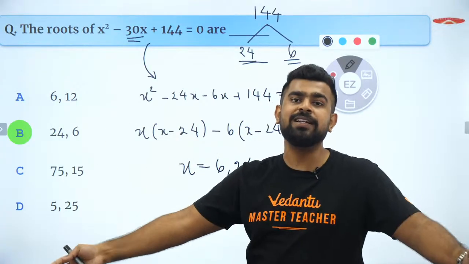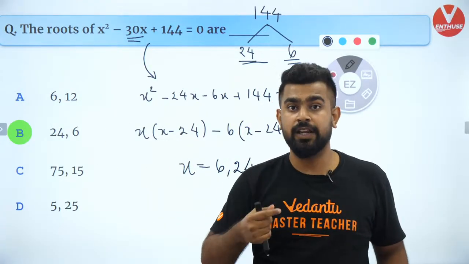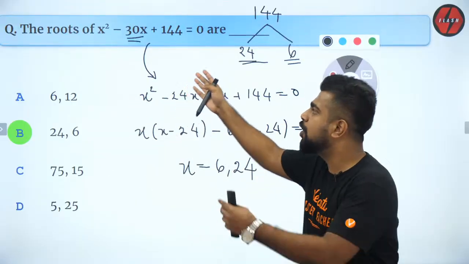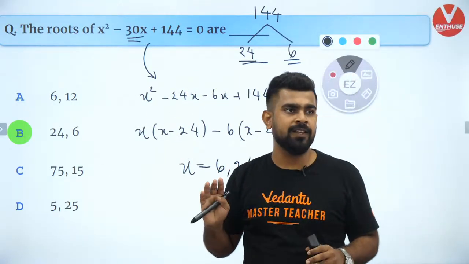Are you very good at multiplication? Are you very fast? If yes, then go for it. Otherwise, go for the splitting of the middle term.